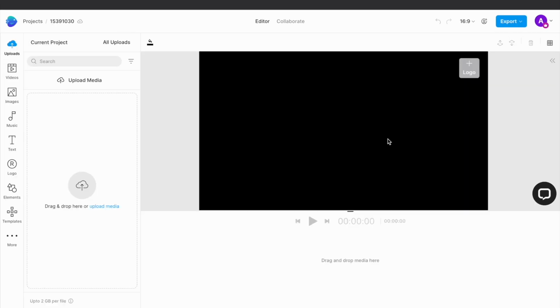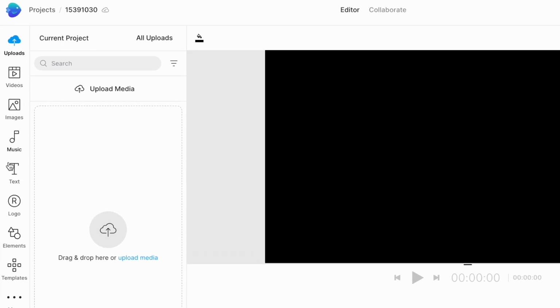The center area right here is the canvas that will show you the preview of your video, and below it is the timeline where all of your media is to be placed. On the left is the assets menu from where you will choose different assets to add to the video.